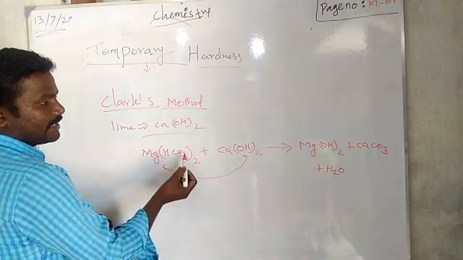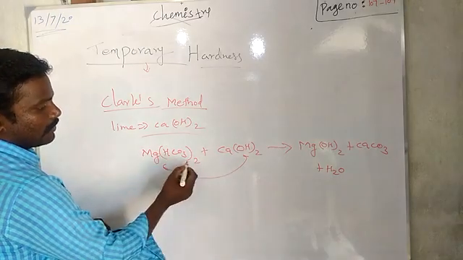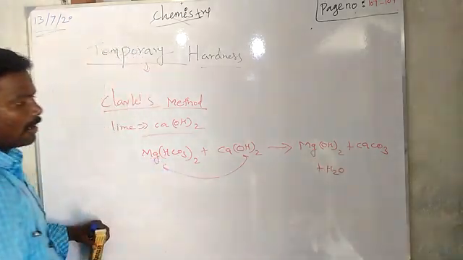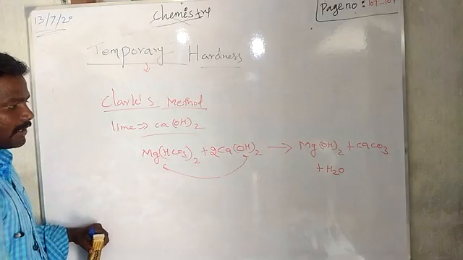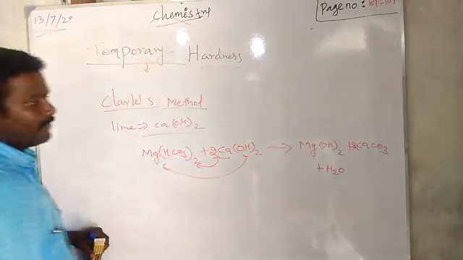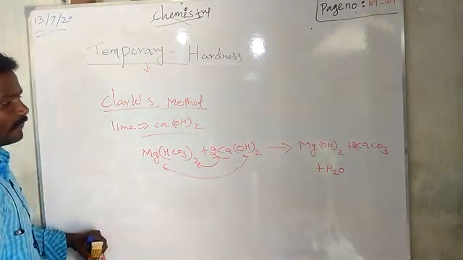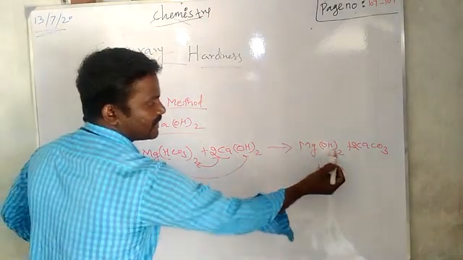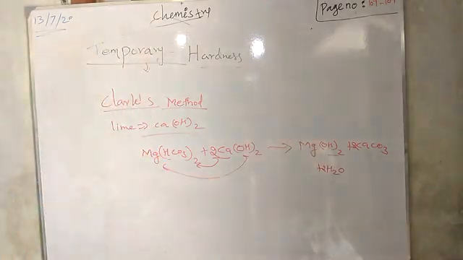2 CO3 is there, 1 calcium. So 1 calcium reacts with CO3, it will form calcium carbonate. So for the remaining, here we want to take 2 calcium hydroxide. 2 calcium, 2 CO3. 2 calcium carbonate will be produced. What are the remaining things? 2 hydrogen, 2 OH group. Already 4 OH group is there. 2 into 2, 4. 2 is written, remaining 2. So 2 OH group, 2 H plus becoming water.